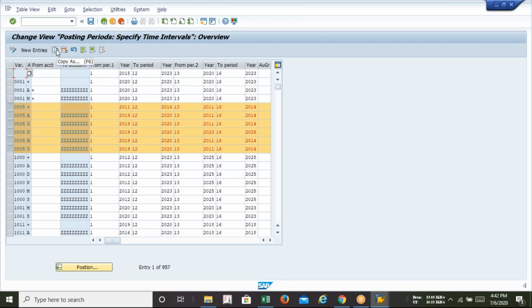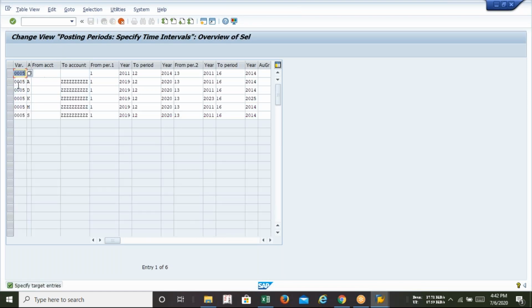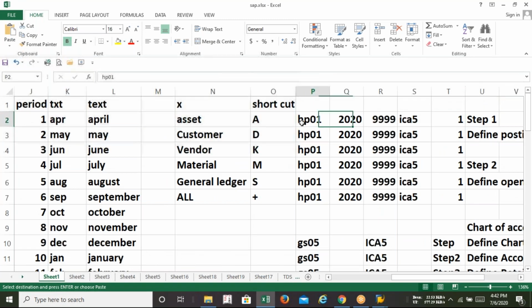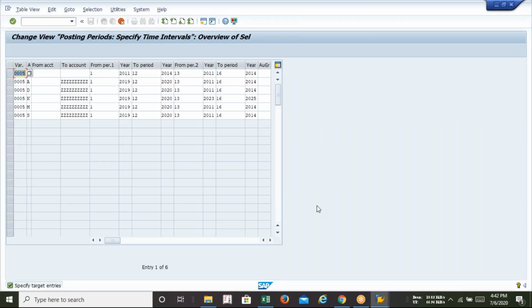Now there is an option called copy as. You can see there is an option called copy as. If I am selecting this, you can see these entries are copied. Now I can change this 0005 with my posting variant called Lava. That can be time saving. How, sir? For example, I'm just writing over here Lava, because in Excel there is the option to drag down. So Control C, Control V. Done.